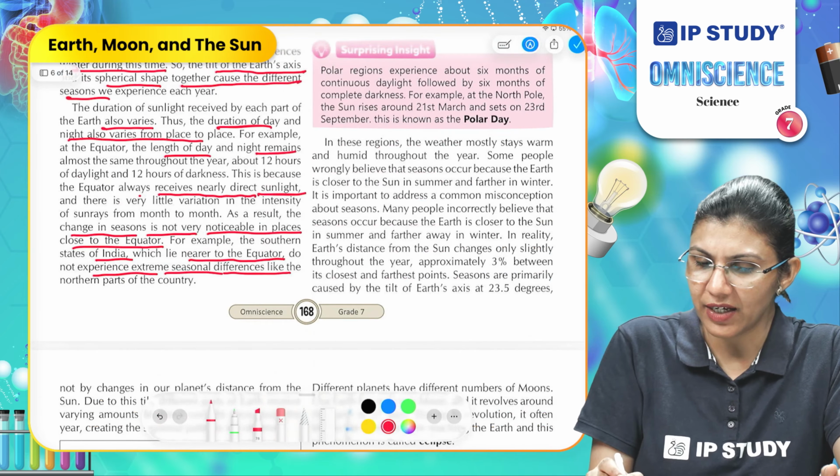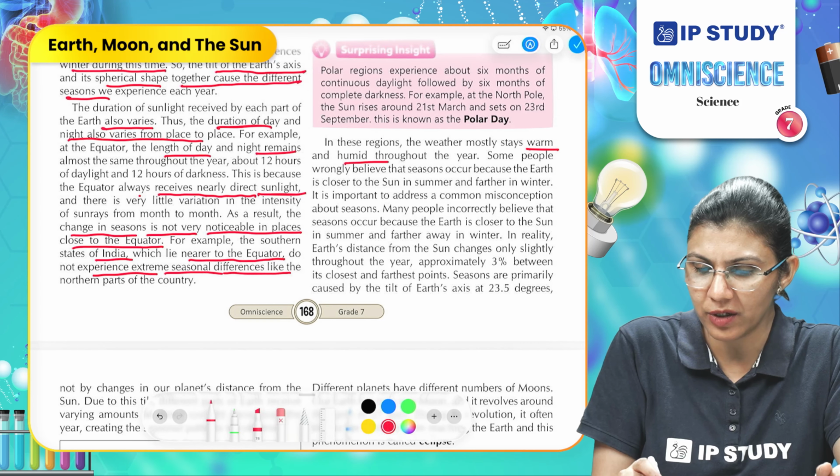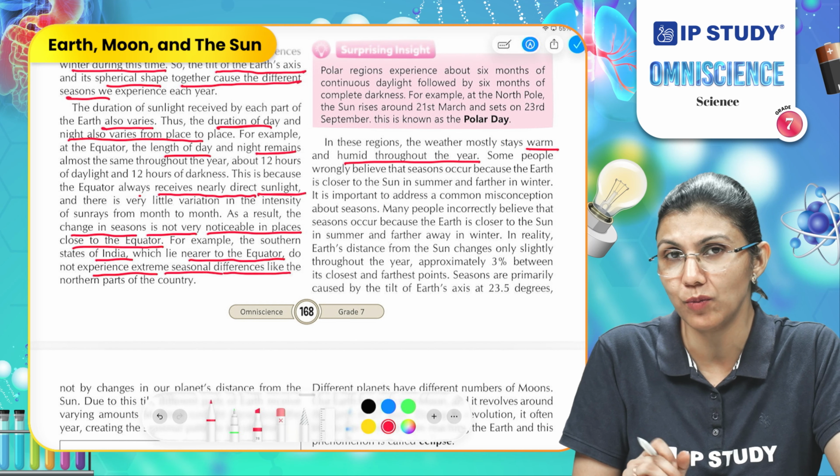So, in these regions, the weather mostly stays warm and humid throughout the year because it is receiving more sunlight.